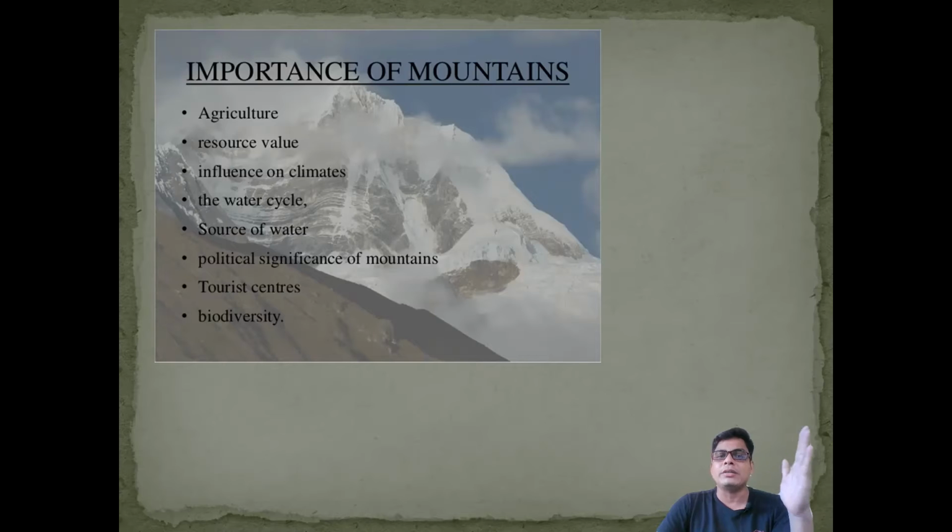So far we discussed the importance of agriculture, resource value, influence on the climate, and the water cycle that plays a vital role. Then the source of water, political significance, and the tourist centers, which we already discussed. Ooty is one place, then Mount Abu, then Guru Shikhar, then Dodabetta. These are tourist centers located in mountain areas. One famous place is Darjeeling. Then come to biodiversity.